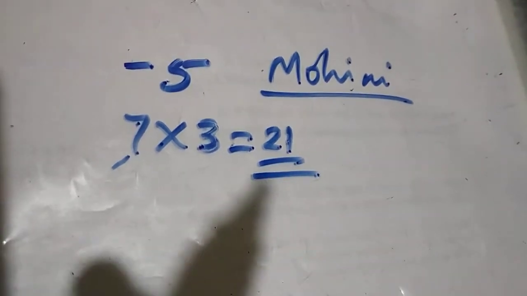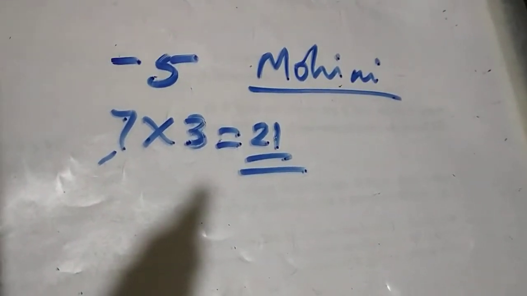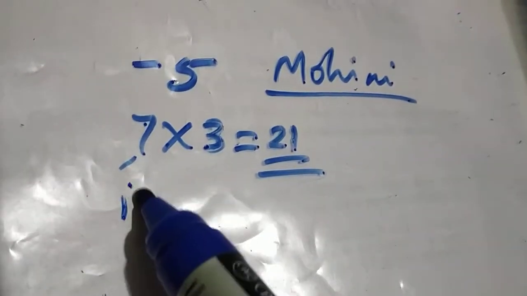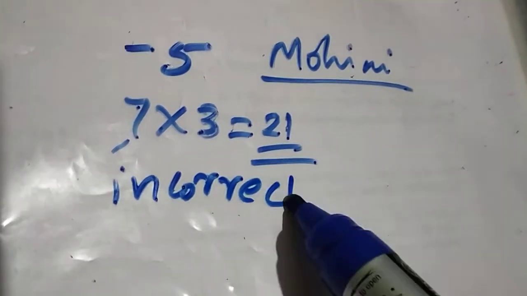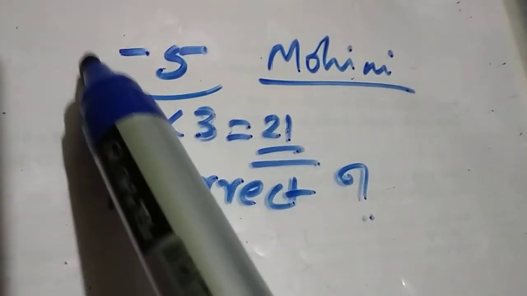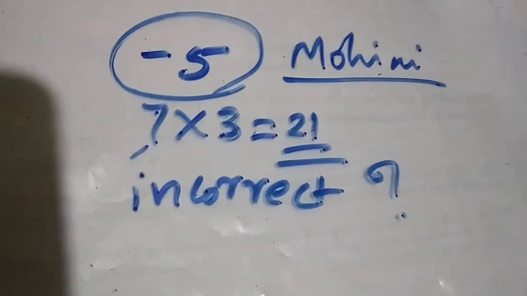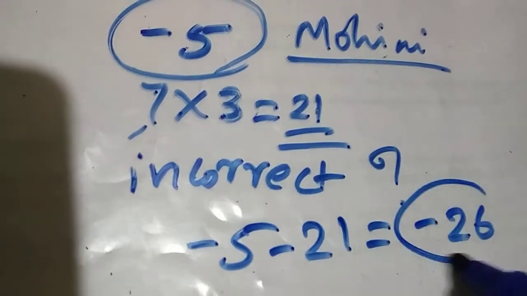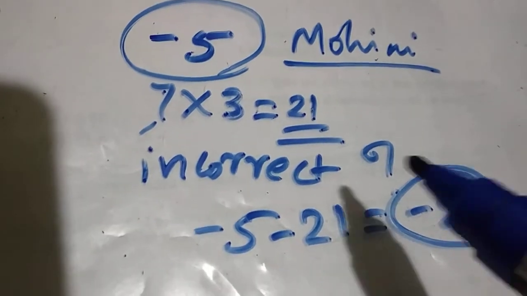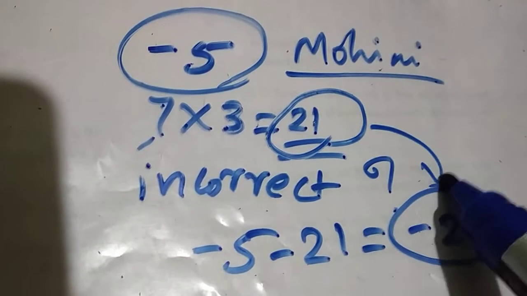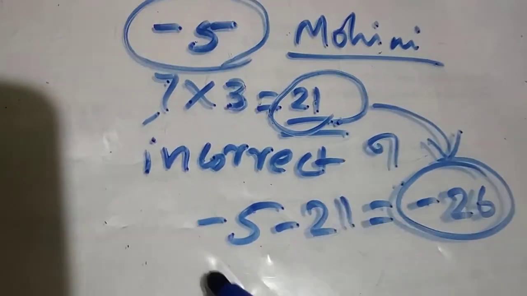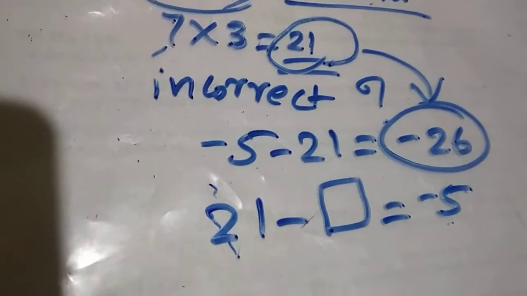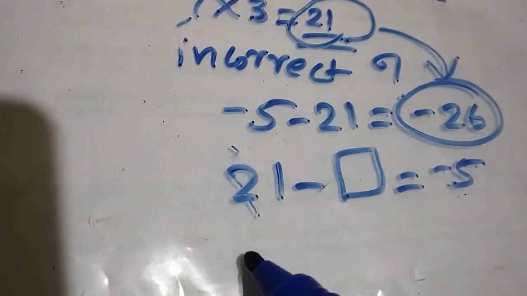Actually, she can score 21 marks, but by attempting incorrect answers, how many we don't know, she got only negative 5 marks. That means negative 5 minus 21, negative 26, is the difference between these two. The difference between 21 and negative 26. That means 21 minus a number, we have to get negative 5. Which number? This number we don't know.